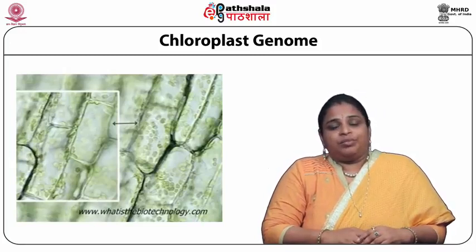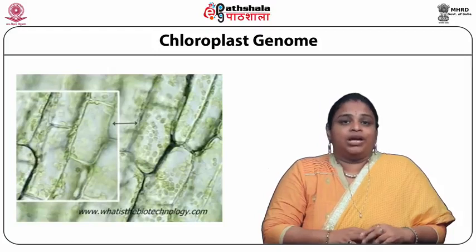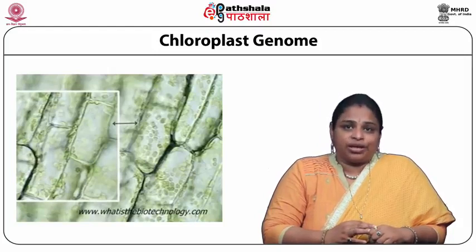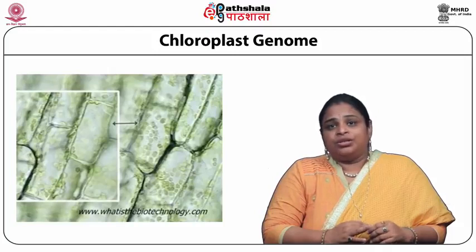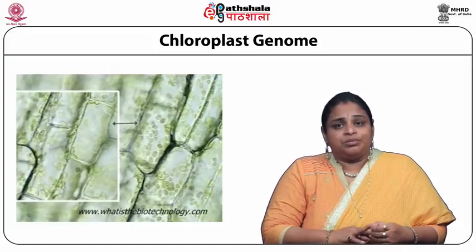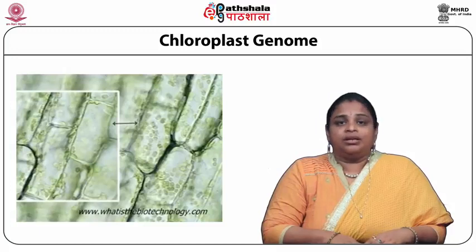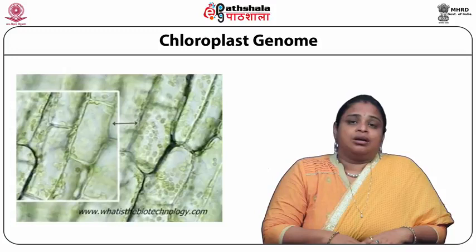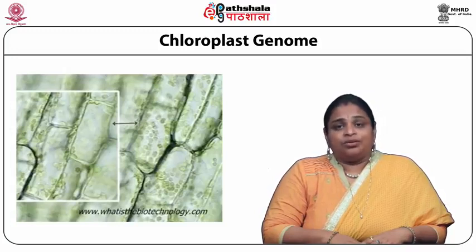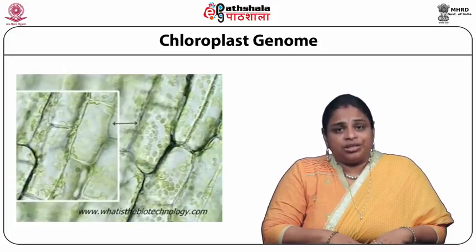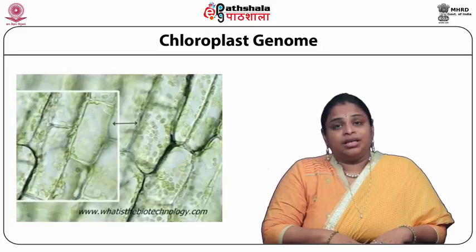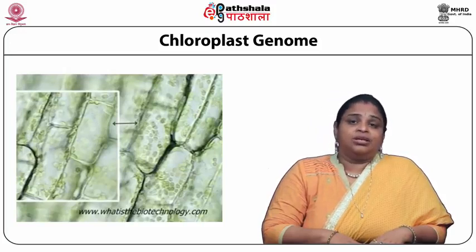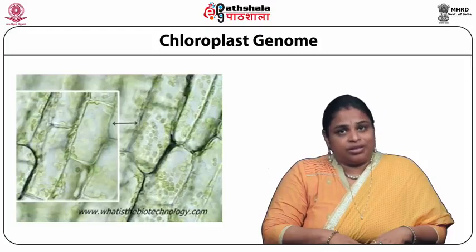The chloroplast and mitochondria are believed to have evolved from the eukaryote, and they show simpler mechanisms as compared to the nuclear genome. There are many proteins in the chloroplast which are transcribed by the nuclear gene, and after that they are transported into this cell organelle.